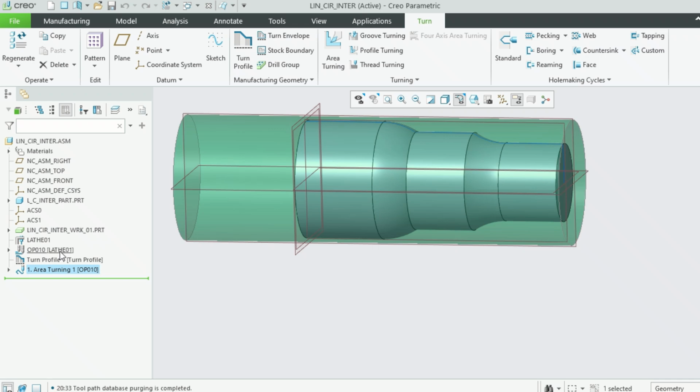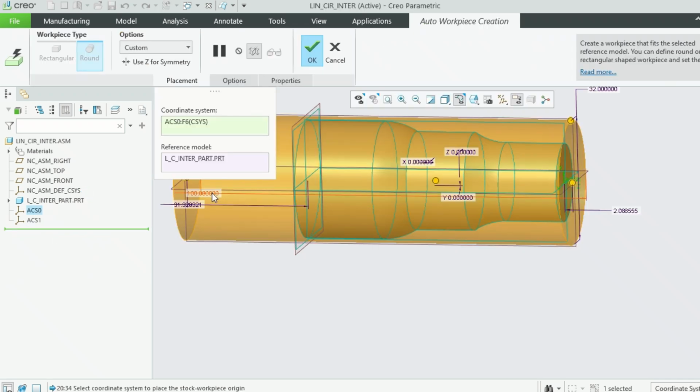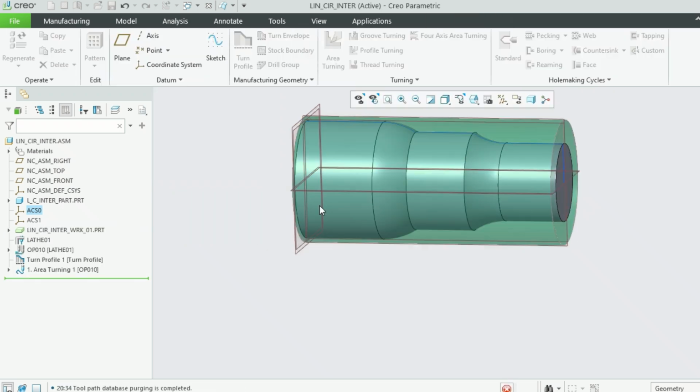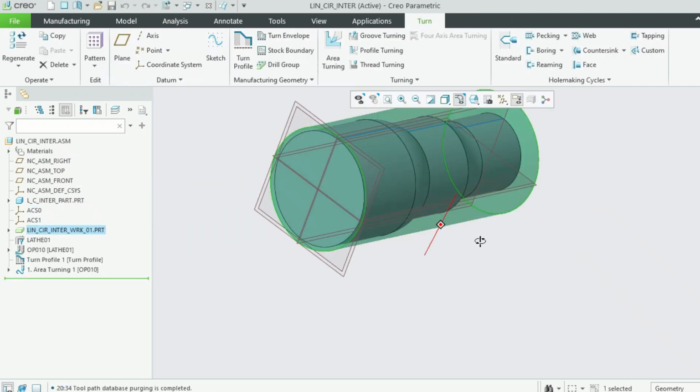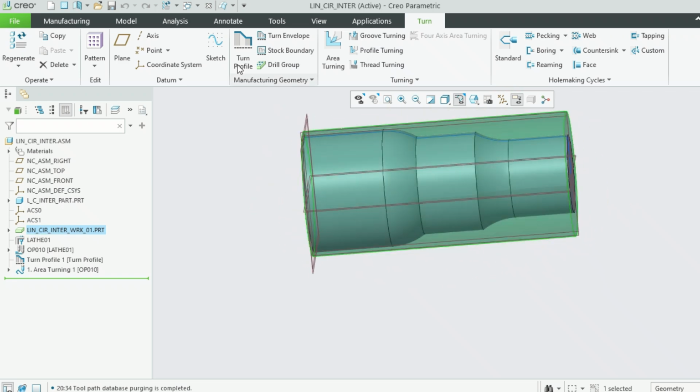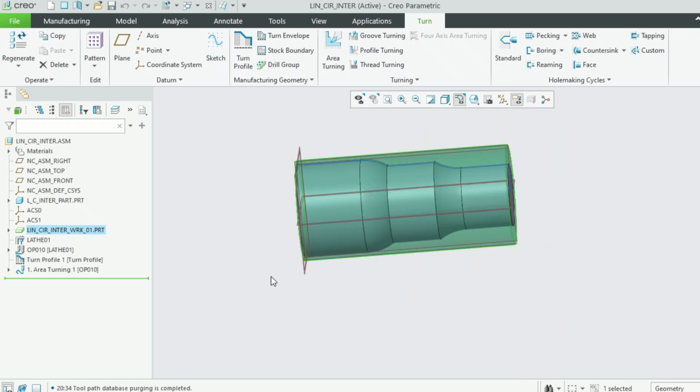Let us keep that workpiece at exactly some 67, something, right? Now let us not waste our time and machine time also.